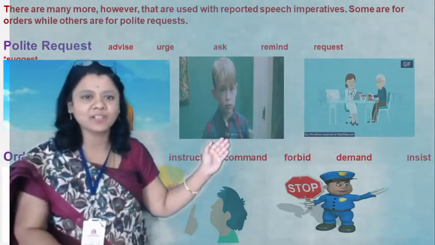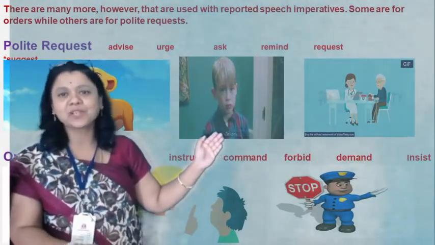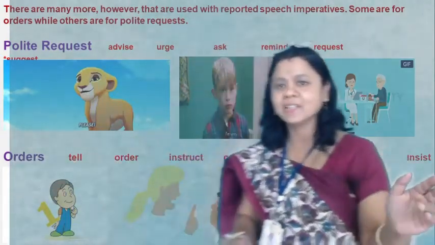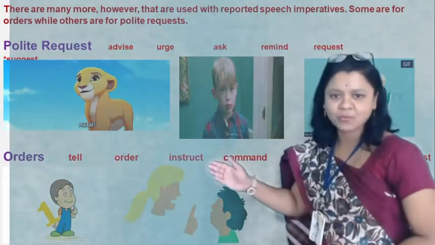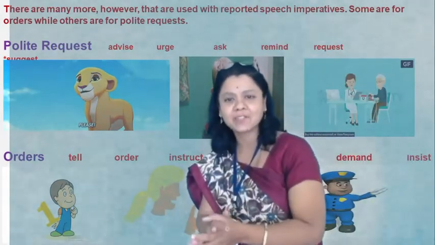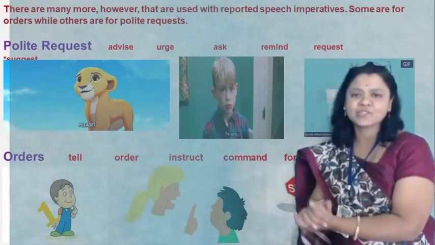Some pictures I brought for you to get to know that. Some are of orders while others are of polite requests. Because of technology, they are not moving. Actually, all these are GIF images.